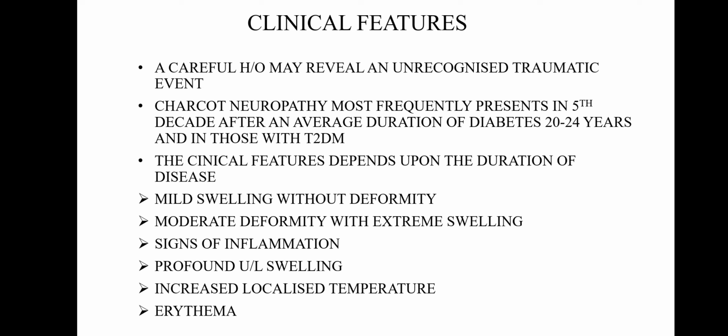Now we come to the clinical features. A careful history may reveal an unrecognized traumatic event. Charcot neuropathy most frequently presents in the fifth decade, after an average duration of diabetes of 20 to 24 years, and in those with type 2 diabetes mellitus. The clinical features depend upon the duration of the disease: mild swelling without deformity, moderate deformity with extreme swelling, signs of inflammation, profound unilateral swelling, increased localized temperature, erythema.